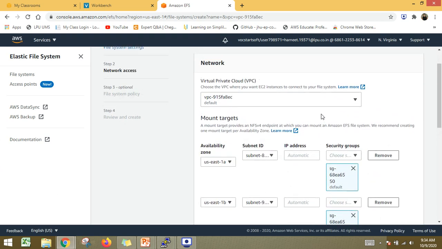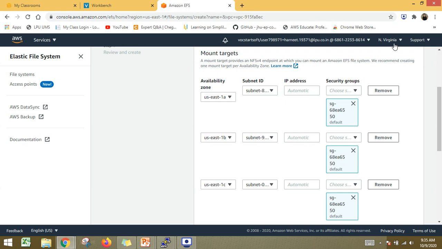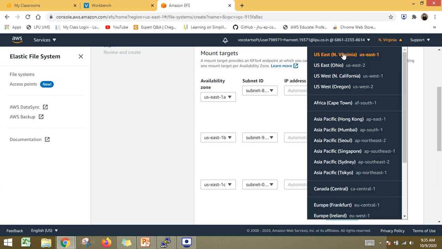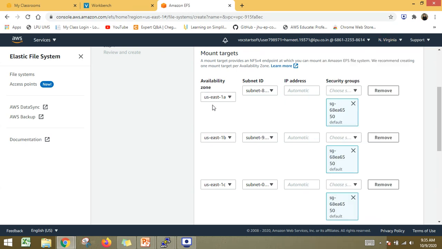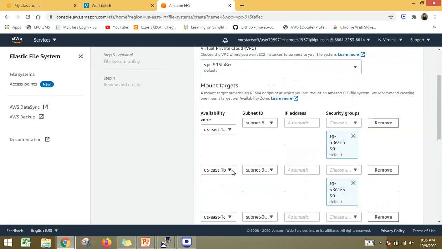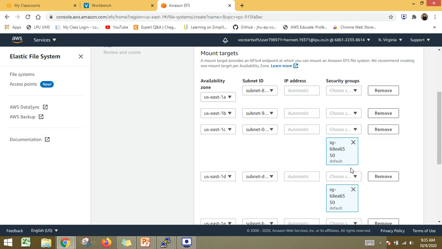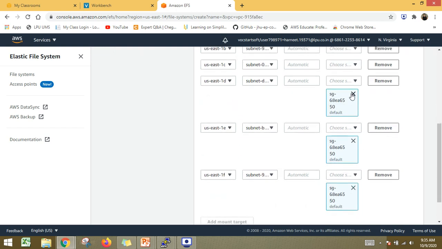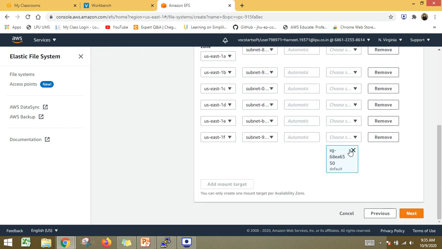So here is the important step. The first thing is to verify whether you are under the default VPC only. And as I said, we are right now in the North Virginia region. In North Virginia, you can get 1, 2, 3, 4, 5, and 6, so there are 6 availability zones. As I was describing in the presentation as well, we need to create the security groups in all the availability zones.